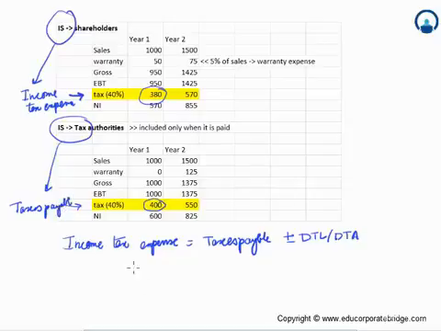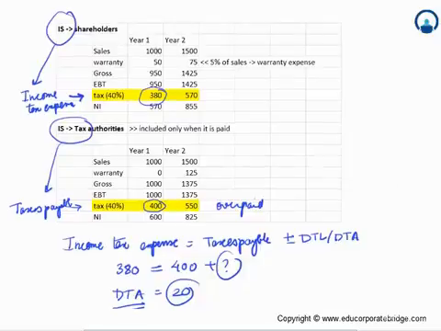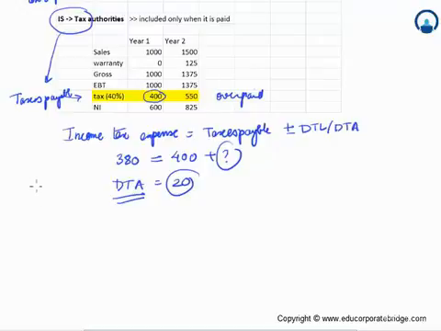So here what we see is that 380 is equal to 400 plus some number. This number comes out to be 20, and since you have actually overpaid here in this situation, this will result in a form of an asset which you can take advantage of in the near future. So we'll call this deferred tax assets. So this is about your year 1 equation.